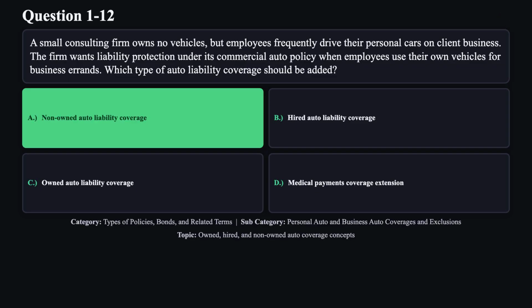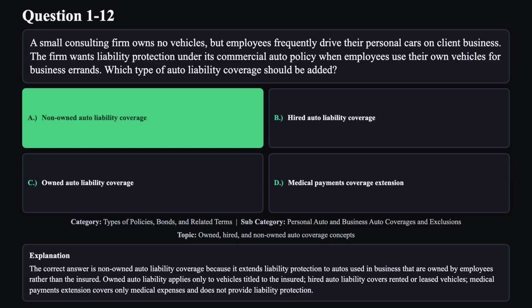The correct answer is A. The correct answer is non-owned auto liability coverage because it extends liability protection to autos used in business that are owned by employees rather than the insured. Owned auto liability applies only to vehicles titled to the insured. Hired auto liability covers rented or leased vehicles.